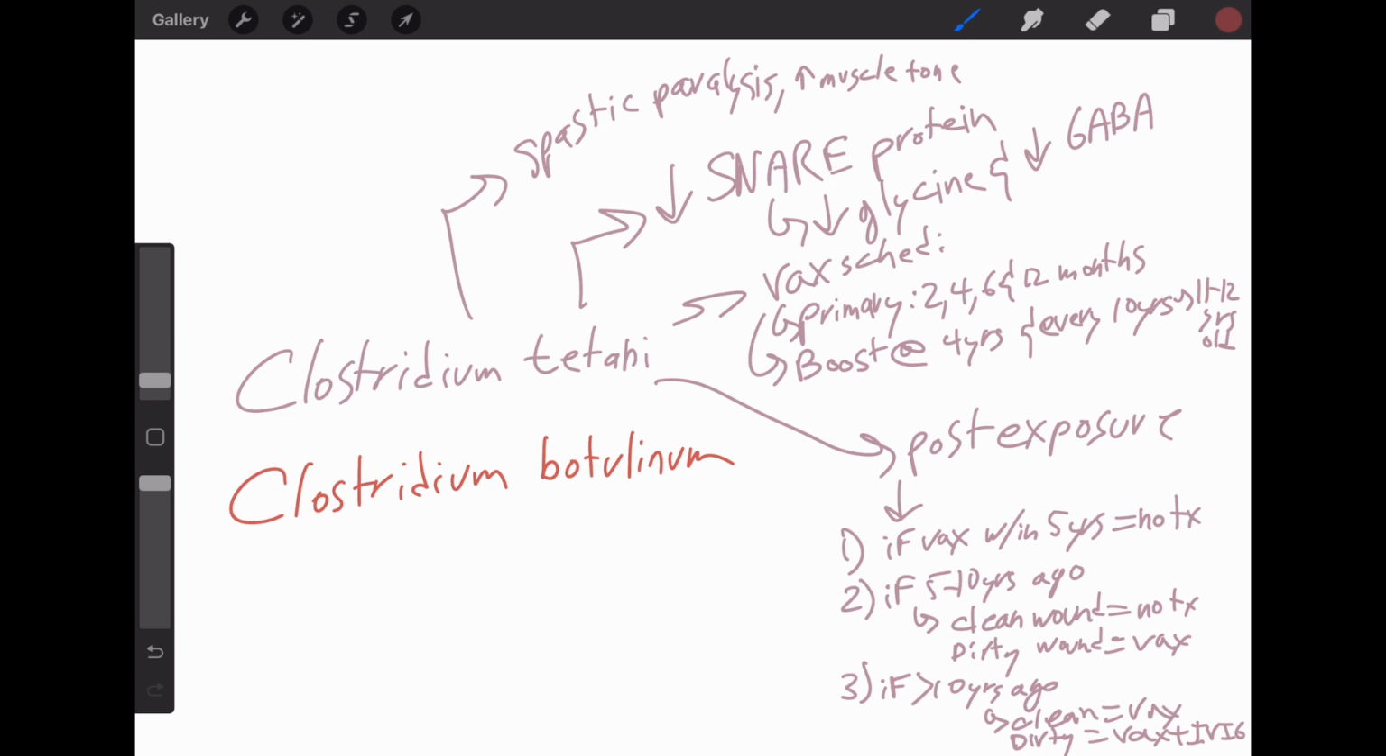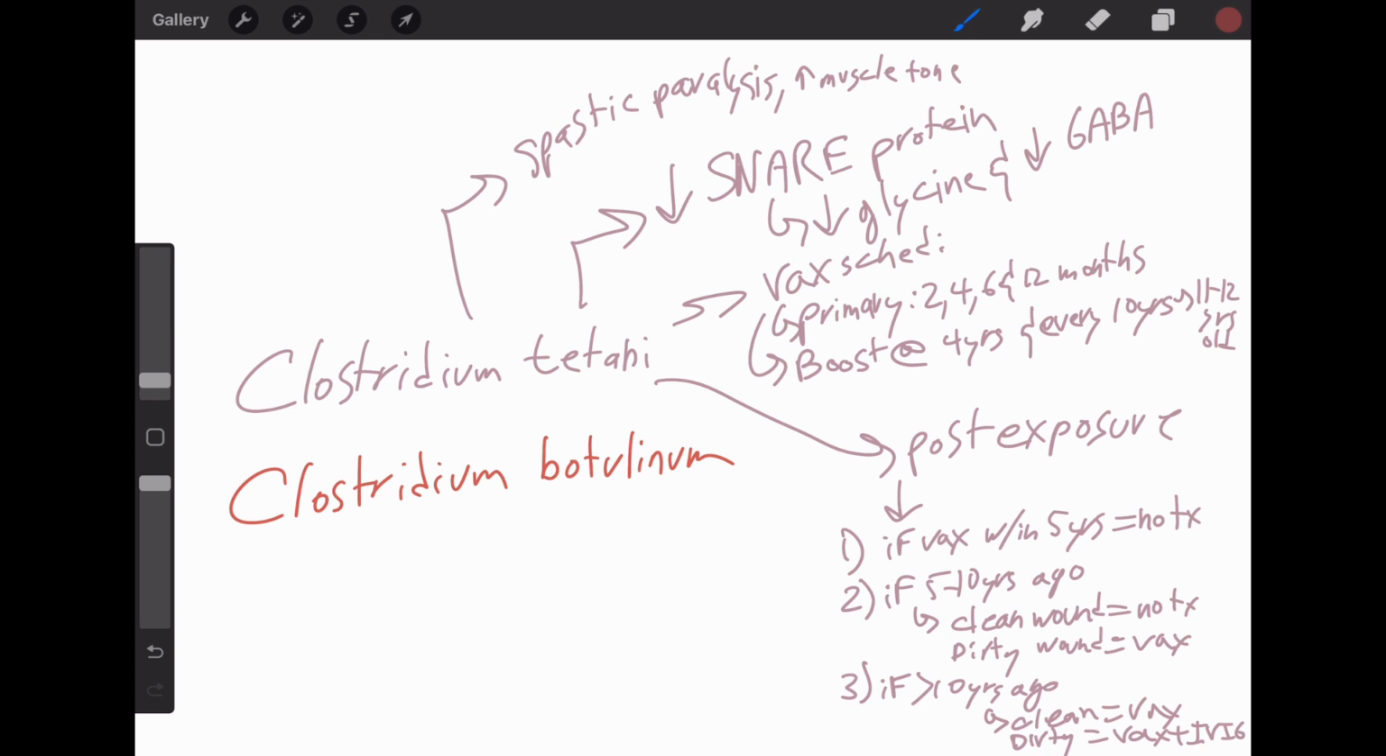So classically what you'll see on USMLE is a neonate born at home with the umbilical cord cut with a kitchen knife and then tied with twine. Later, the baby presents with an arching of the back. This is the opisthotonos due to the tetanus. The toxin enters through the umbilical stump.